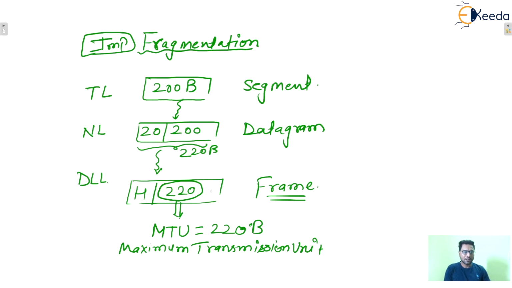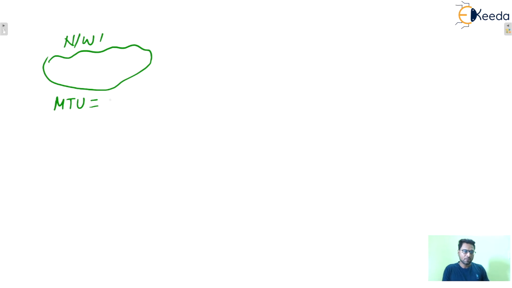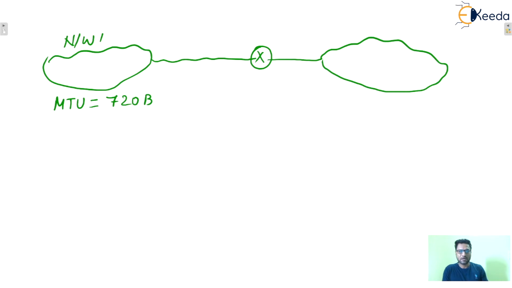Okay, try to listen to me correctly. Let's say this is one network, network 1, having an MTU of 720 bytes. This network is connected via one router to another network, another LAN, network 2, where the MTU is 200 bytes. What does it mean?